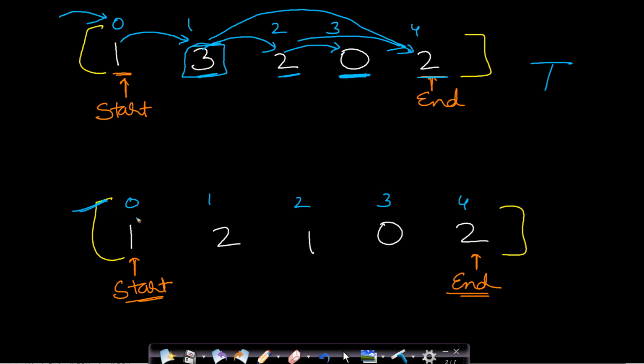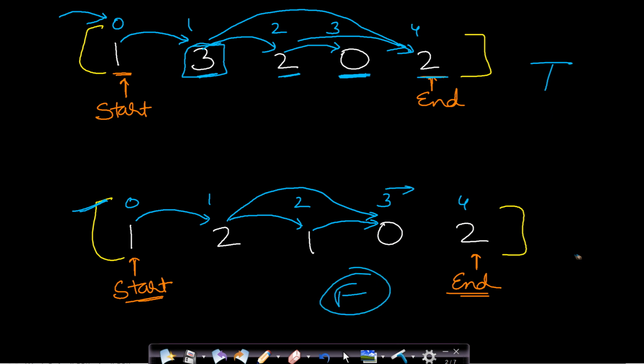In this case, from the 0th index, you can make 1 jump. From the first index you can make either 1 or 2 jumps. If you make 1 jump, then from index 2 you cannot make more than 1 jump and you will reach 0, so you cannot cross index 3. Now if you make 2 jumps from index 1, then you will also reach index 3, which is 0. So you can never cross index 3, so in this case you will return false. So I hope you got the problem statement now.